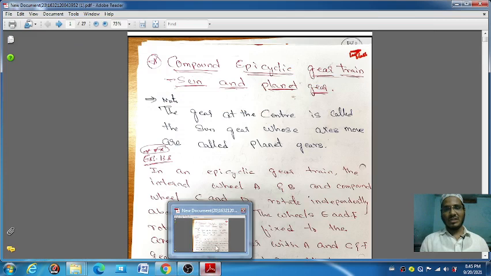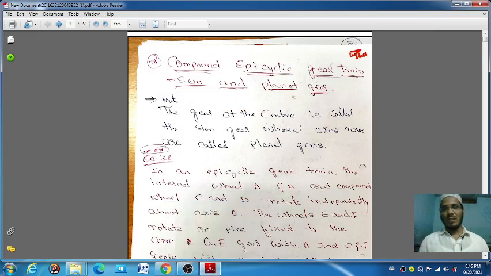So here we are starting with some basics regarding the compound epicyclic gear train, sun and planet. You know very well about the galaxy, how the planets are surrounding the sun, how they rotate on their own axis, how much distance there is between the sun and planets, and how they move around the sun.